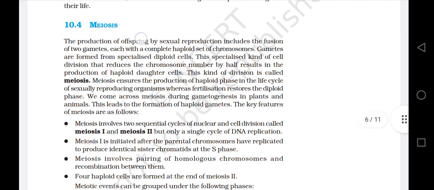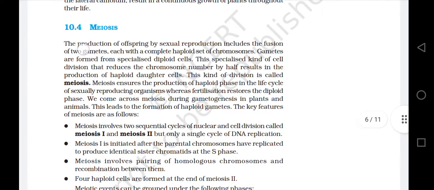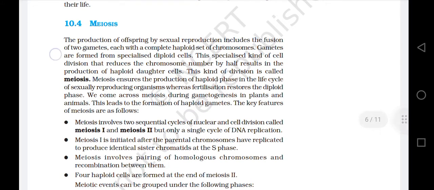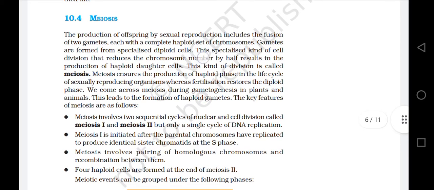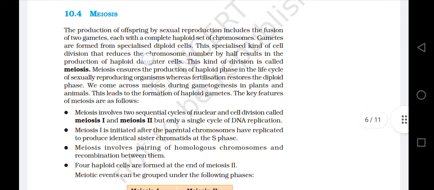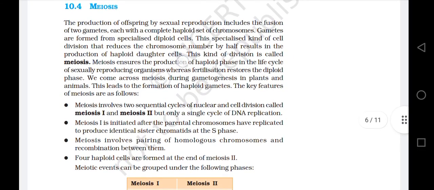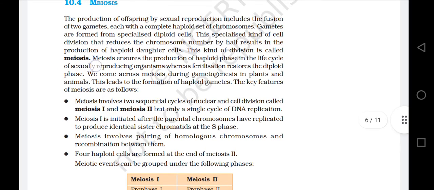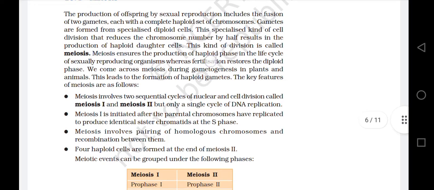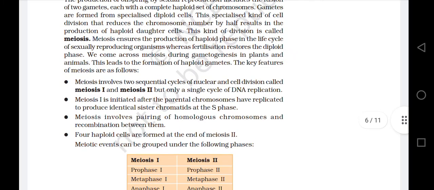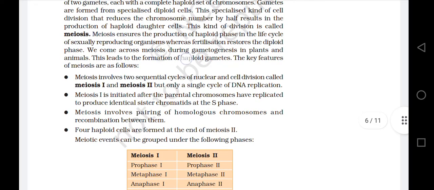The production of offspring by sexual reproduction includes the fusion of two gametes, each with a complete haploid set of chromosomes. Gametes are formed from specialized diploid cells. This specialized kind of cell division that reduces the chromosome number by half results in the production of haploid daughter cells. This kind of division is called meiosis. Meiosis ensures the production of the haploid phase in the life cycle of sexually reproducing organisms, whereas fertilization restores the diploid phase. We come across meiosis during gametogenesis in plants and animals. This leads to the formation of haploid gametes.